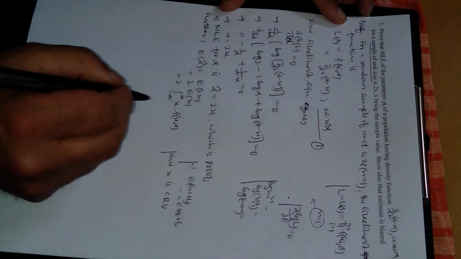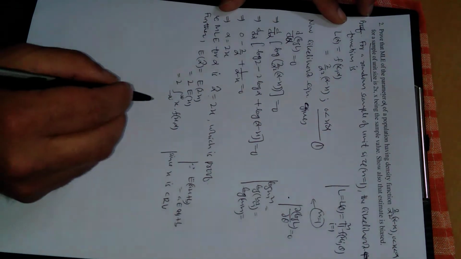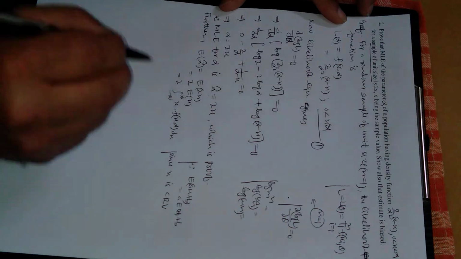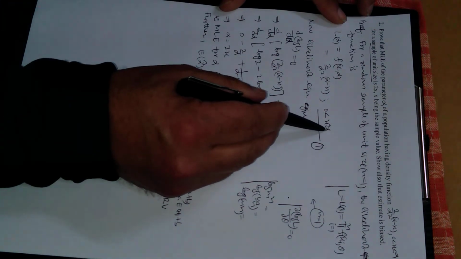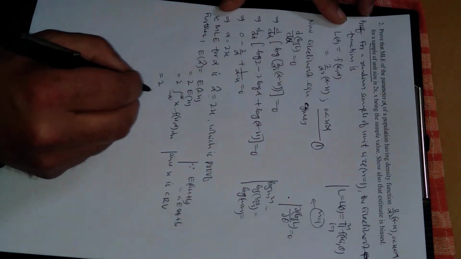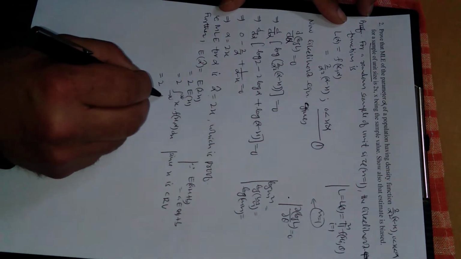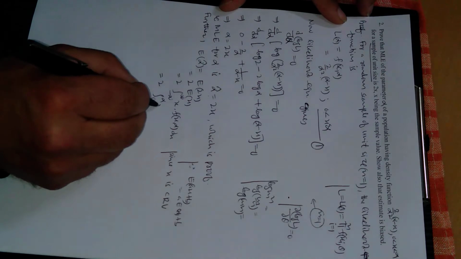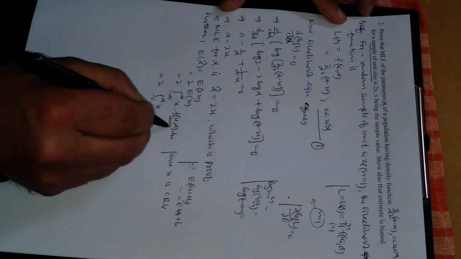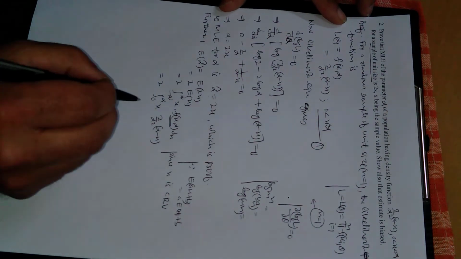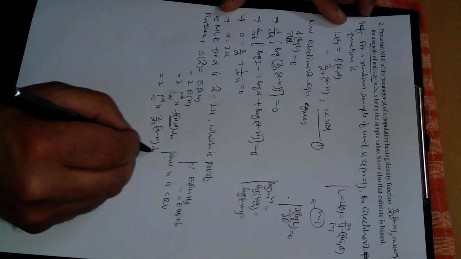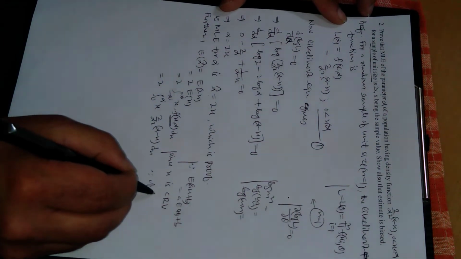This is by the definition of expectation for a continuous random variable, and because x in this case varies from 0 to alpha, the integration will be strictly from 0 to alpha only, of x, and this density function is given, 2 upon alpha square into (alpha minus x), into dx, from equation 1.